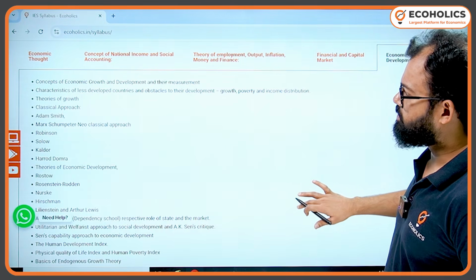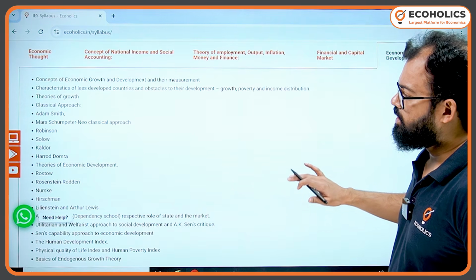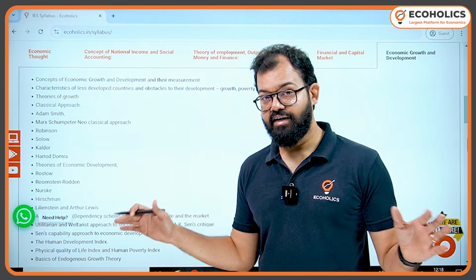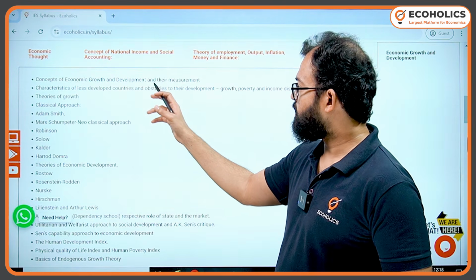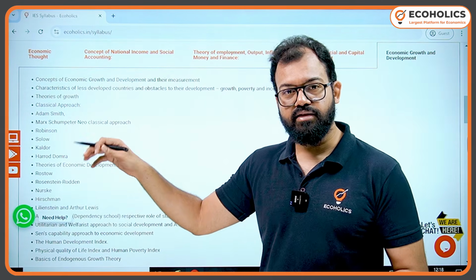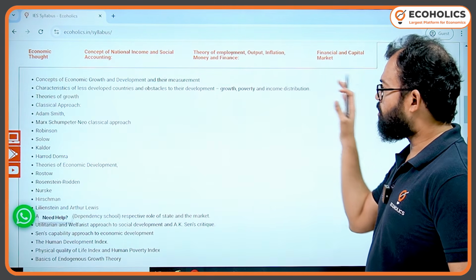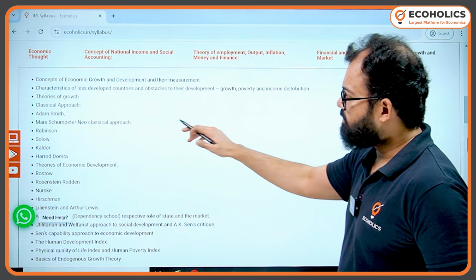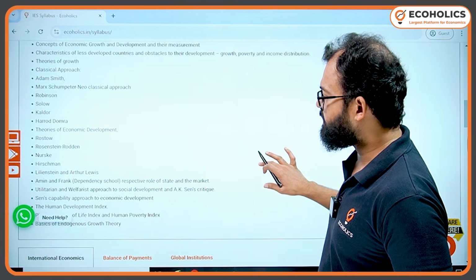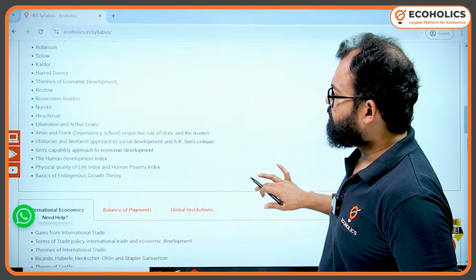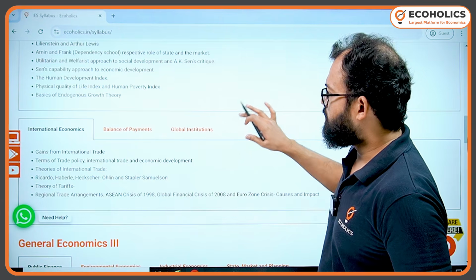Similarly, if we talk about growth and development, here the syllabus is well defined. Here you'll find a lot of division, clear-cut division, of what exactly they are going to ask. So here you can see concepts of economic growth and development, and their measurement. It means all those indices, HDI, PQLI, and multidimensional poverty index, etc. All the indices will come there. Then you have theory of growth, then theories of economic development. So everything is clearly written, where you will find clear-cut distinction, and this is how you can cover the growth and